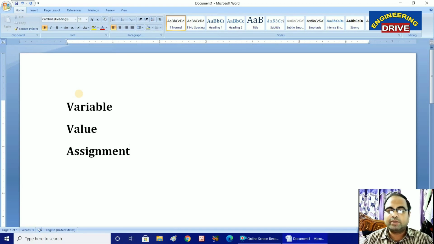Now, once we know how to download Python from the website, because it is open source software, and how to install it, our next procedure is to run Python programs. These are the three steps which I told in my previous part: how to download the Python software, how to install the Python software, and how to run the Python programs.